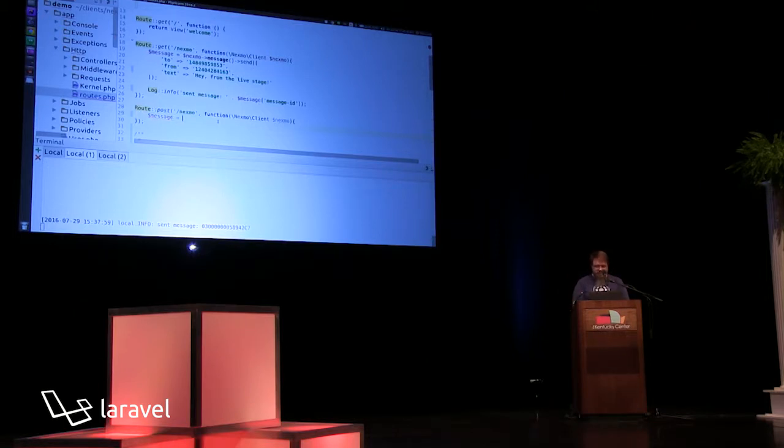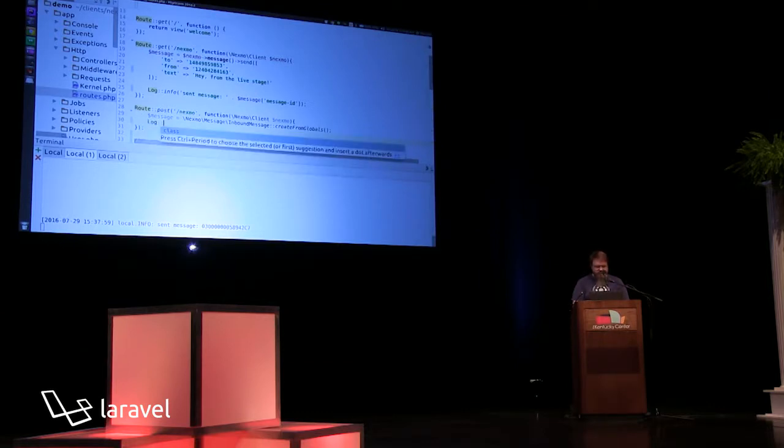So I can just create a new message using our inbound message object. I'm going to create from globals. Now, if you had a PSR7 request, which I know with some extra libraries you can get from Laravel, you could just create it with that. I'm just creating it from globals because it's really easy.